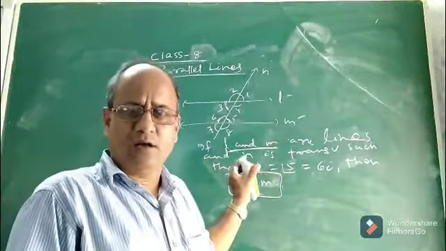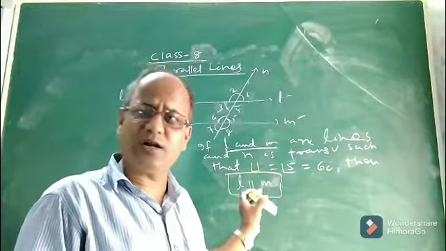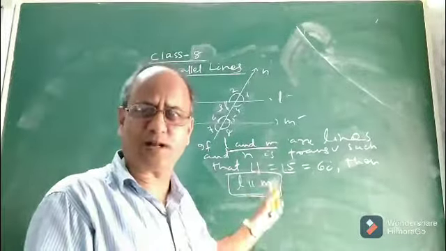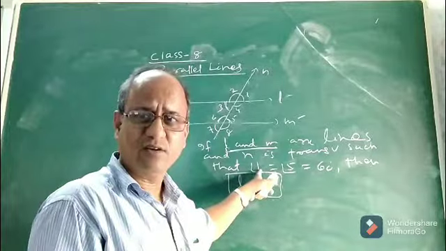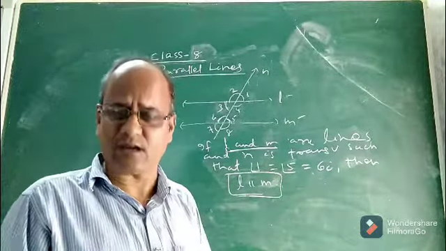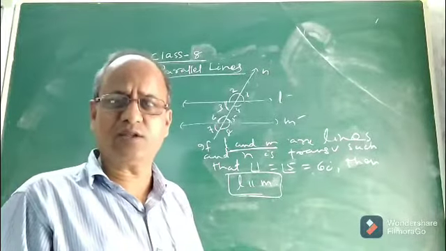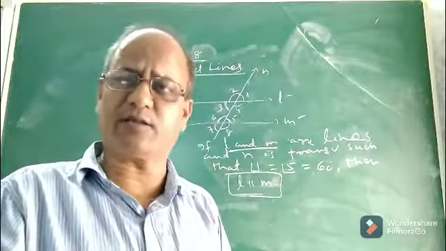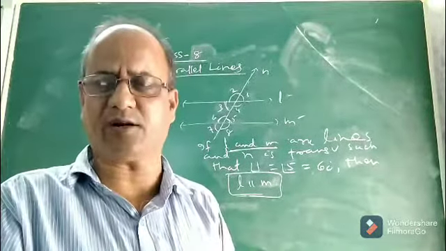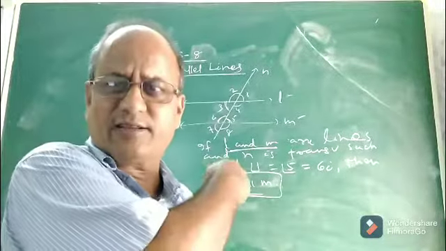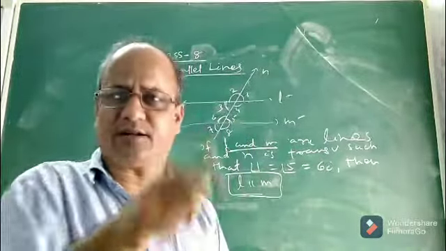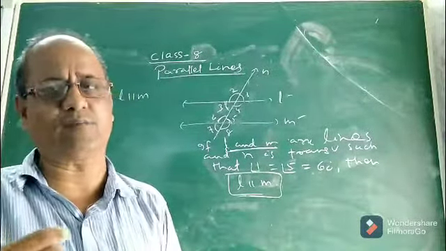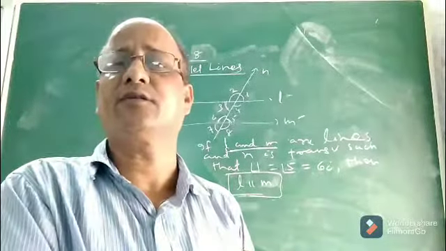Okay, so children, I hope whatever I discussed you understood. Now you can easily do problems. You can solve any problem on parallel lines and transversal, provided you understood all these relations. And the proof of all these relations will be discussed in class 9, don't worry. Okay, so with this I completed the first part of parallel lines. There are so many things in this chapter. We will discuss other things. These are the basic things related to different angles formed when a transversal intersects two parallel lines in a given plane. We will discuss more about parallel lines in another class, and I am sure you must have understood what I discussed. Okay, thank you.